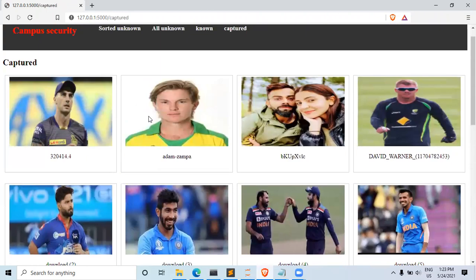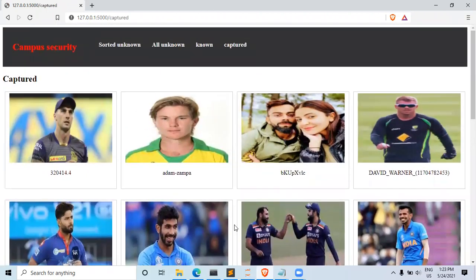Okay. This is all about campus security. Basically, you can implement campus security anywhere, in any type of campus, or any application you can build using this. It can be an official application or an unofficial application.